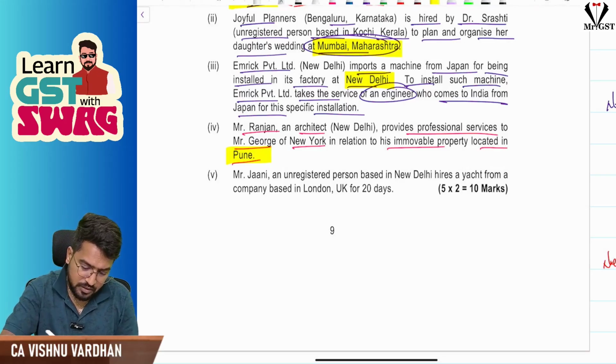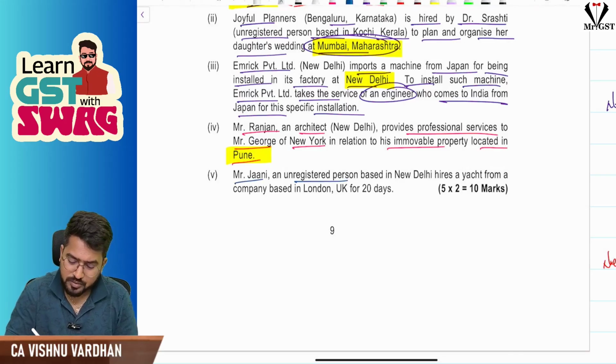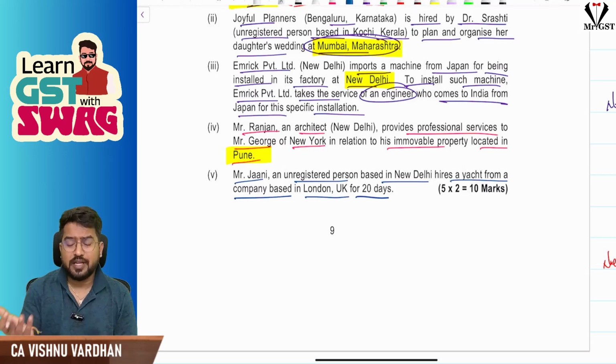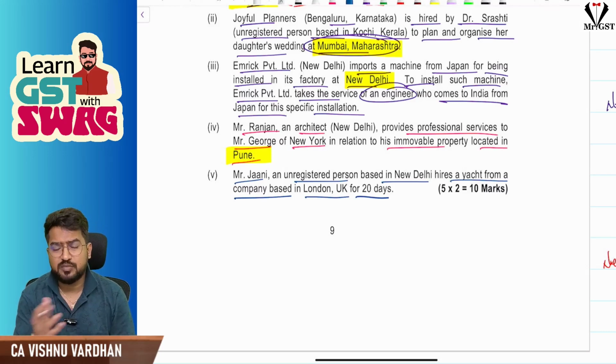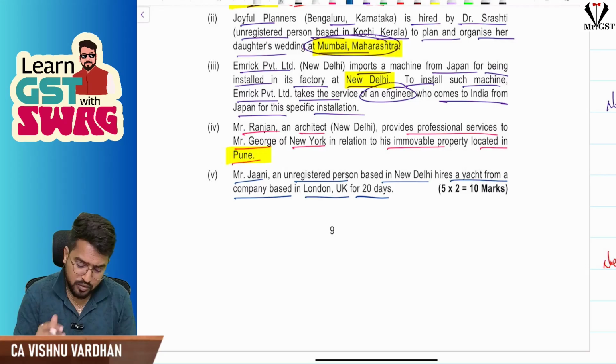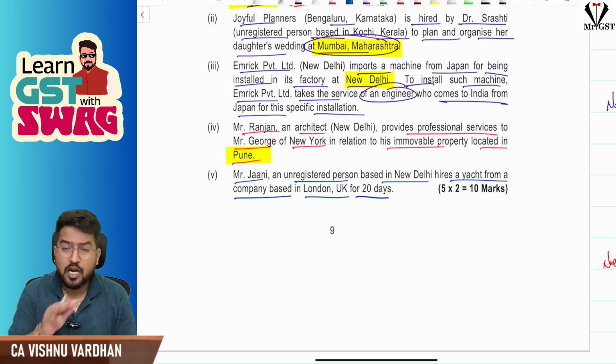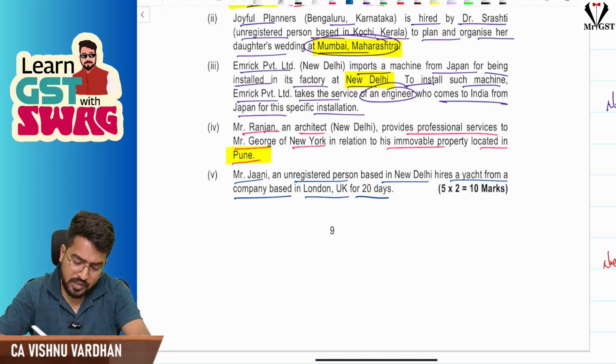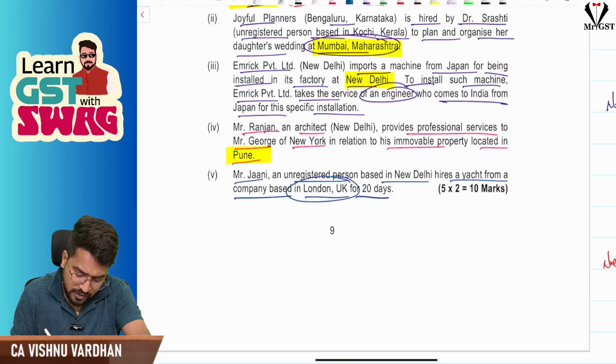Next, Mr. Jani, an unregistered person based in New Delhi, hires a yacht from a company based in London, UK for 20 days. So when you are taking on hire this means of transportation, that means vehicles, conveyances, including yachts, other than vessels and aircraft, up to 1 month, you remember the provision, I guess. For that, the place of supply will be the location of the supplier. The supplier is located in London, UK. That will be the place of supply.